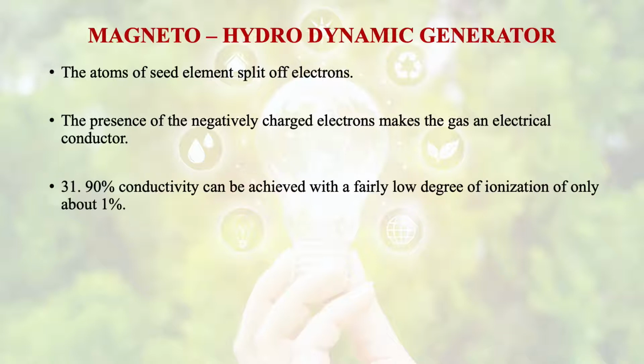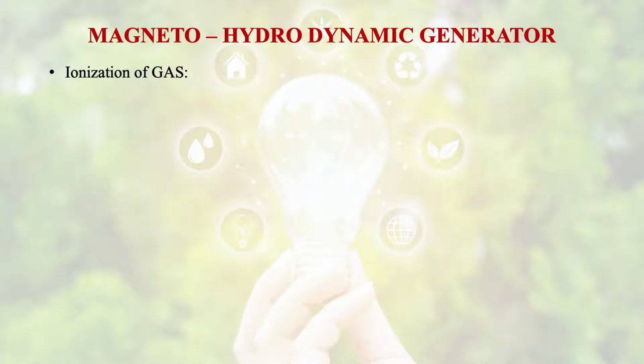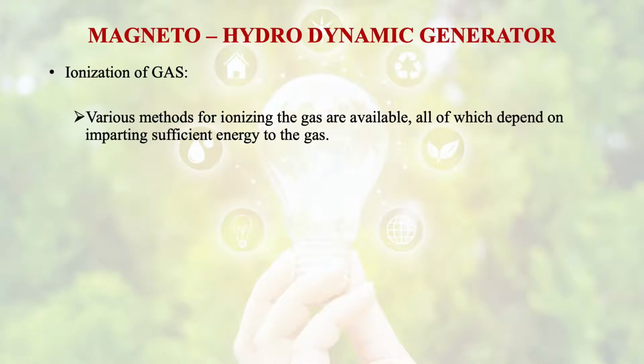90% conductivity can be achieved with a very low degree of ionization of only about 1%. Then, how is this ionization of gases done? Various methods are there for ionization of gas, all of which depend on imparting sufficient energy to the gas.